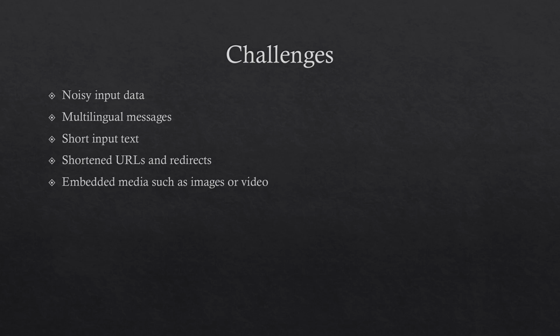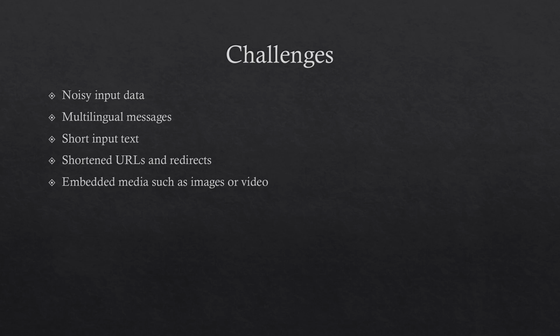Because we want to keep things consistent and simple for the models to train on, we wanted to remove all non-English tweets. The next challenge is short input text, as we discussed earlier. Because the tweets are short, typically under 140 characters, the amount of data we have is limited, so we need to use models that are able to handle the small amount of data.